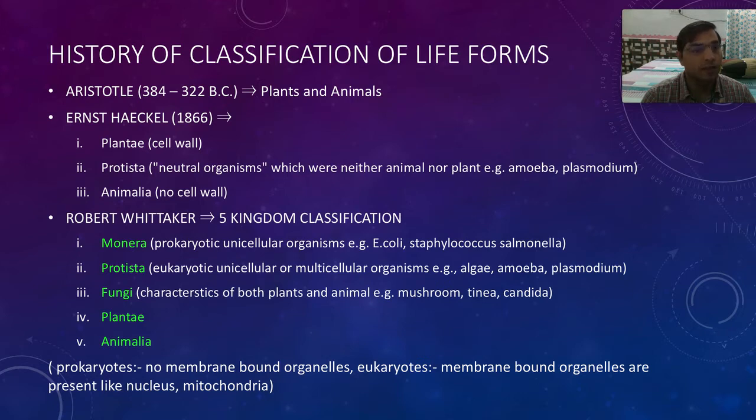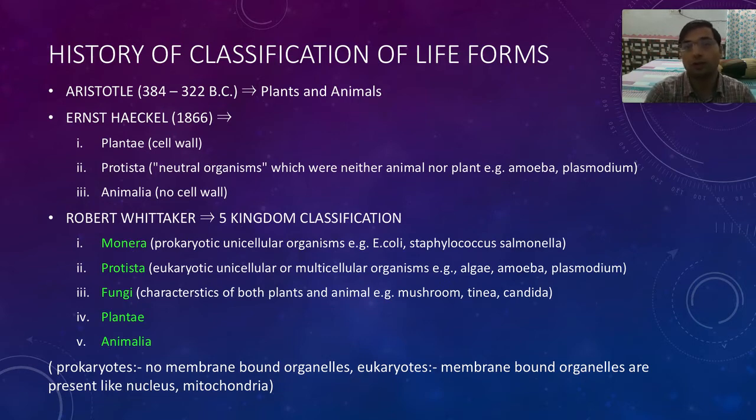The DNA was lying in the cytoplasm freely without any membrane. The ribosomes are also of 70S rather than 80S, so the protein manufacturing machinery is different. And the eukaryotic cells have membrane bound organelles like the nucleus, mitochondria and Golgi apparatus. So the cells which have membrane bound organelles were classified under eukaryotes, although there were many other differences like ribosomes. And the previous, ancient cells were put under the category of prokaryotes.